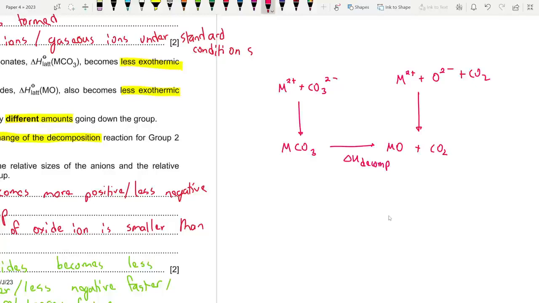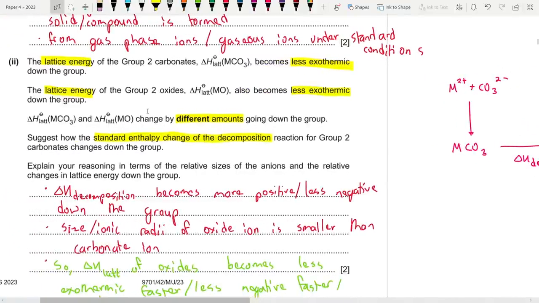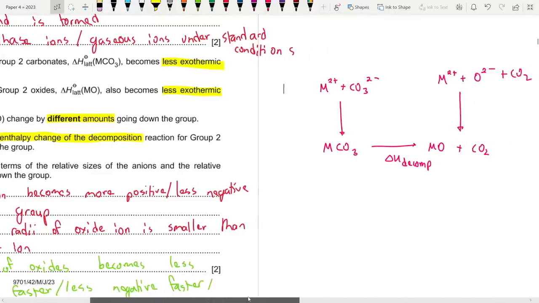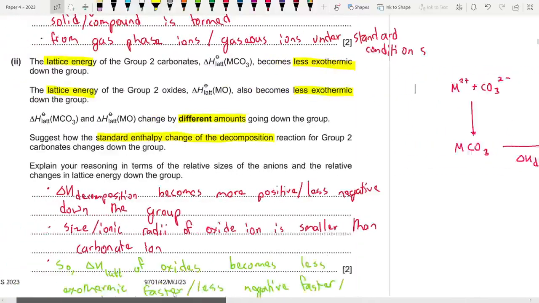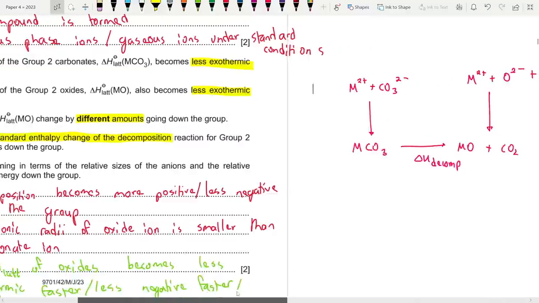So this is what we have for now. Now here's the thing, the lattice enthalpies fall as we go down the group. That is already mentioned in the question. We know why, because essentially the size of the cation increases, so there is increased distance between cation and anion, and so the attraction becomes weaker. Okay, so let's try to explain this in terms of this.